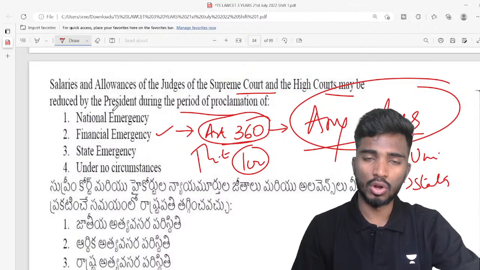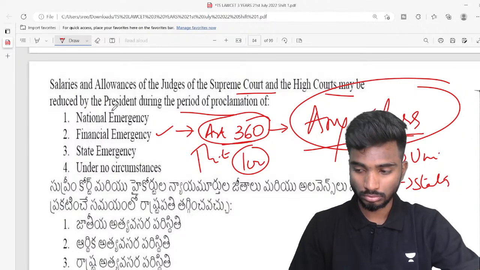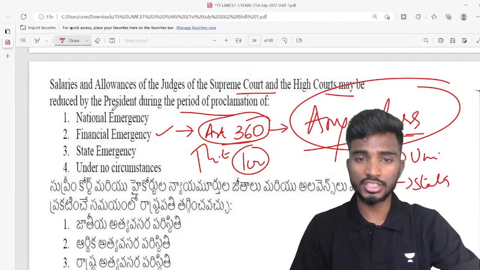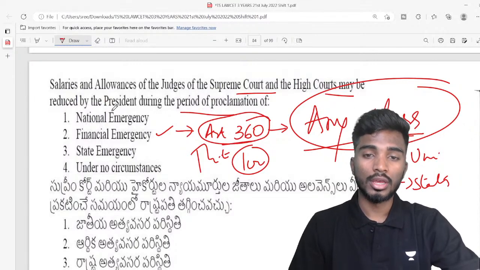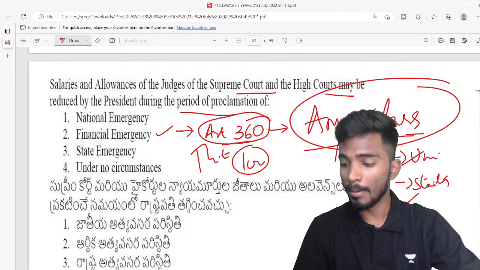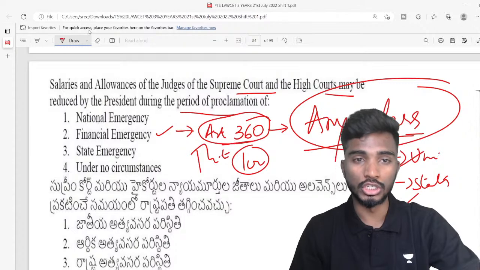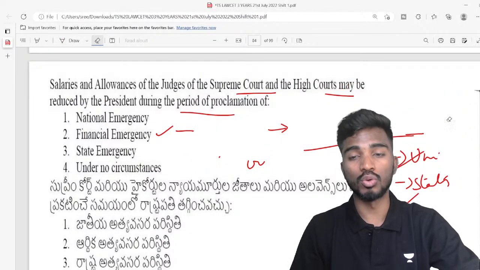Can President pass an order and reduce my salary and allowances? The answer is no, because I am not an employee of union government or state government. I am a private employee. So the President has no power to issue an order with respect to my salary.